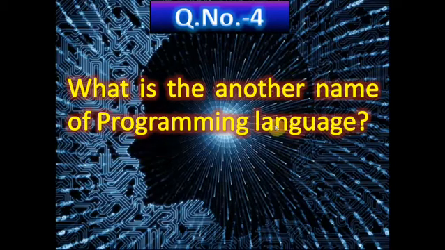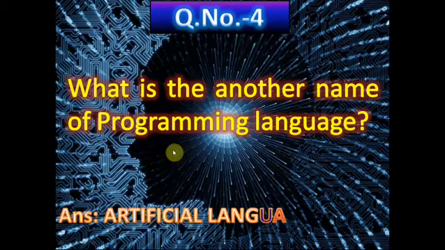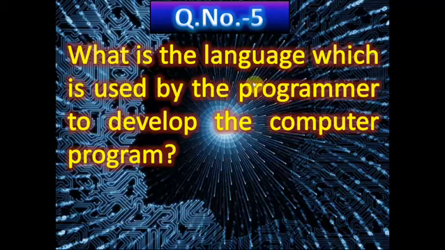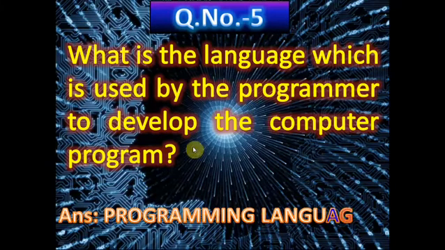Another name means artificial language, because this language is man-made language, so it is also called artificial language. Now question number 5, what is the language which is used by the programmer to develop the computer program? It means which language is used by the programmer for developing the computer program, and the correct answer is programming language.